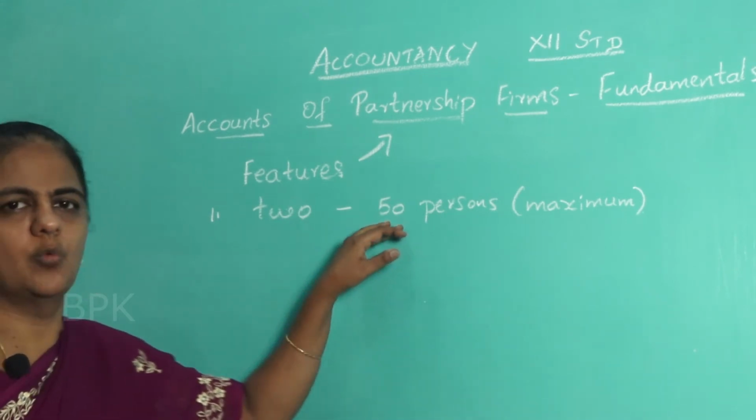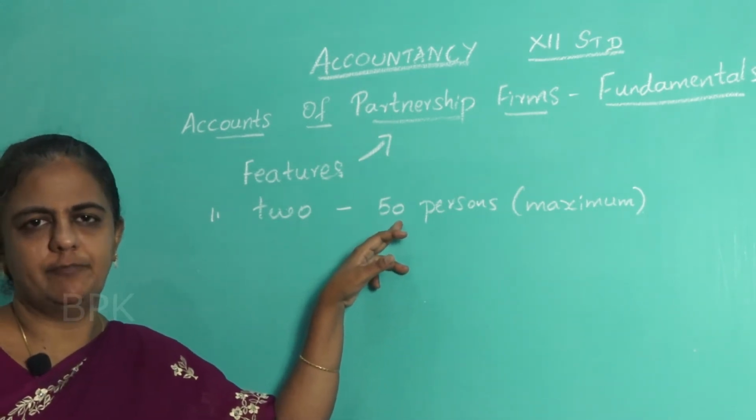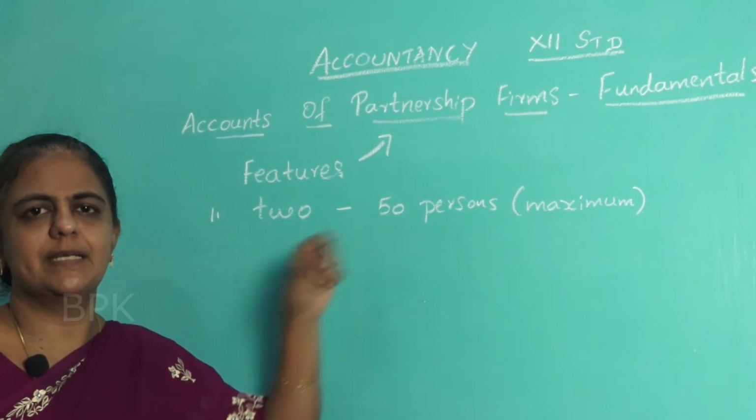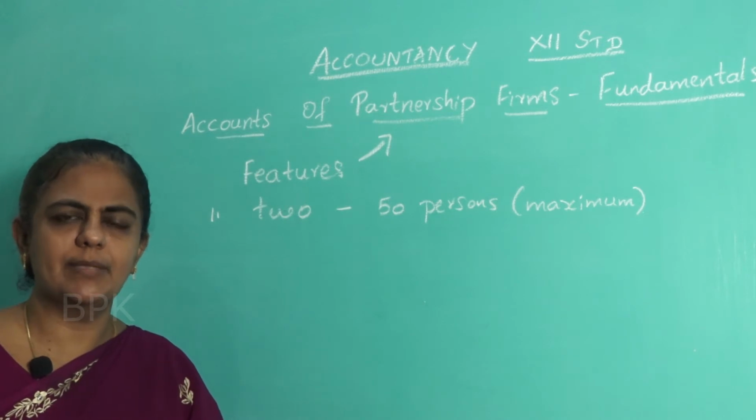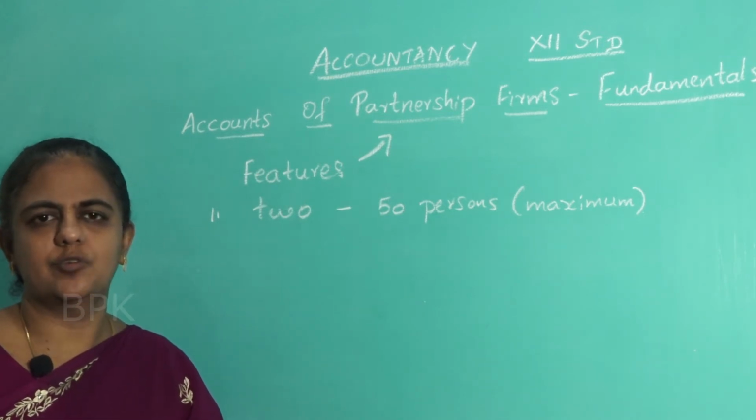This also will be asked in one word. How many persons can join a partnership? 50 people. If it goes more than 50, then it cannot be a partnership. It has to go for some other form of organization like companies.